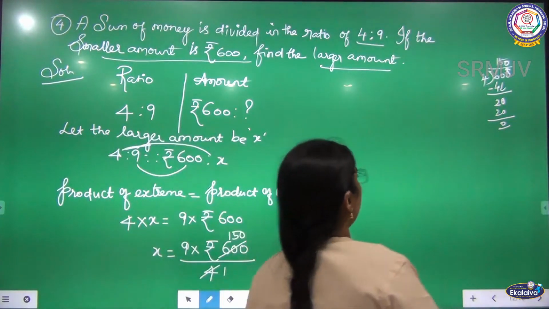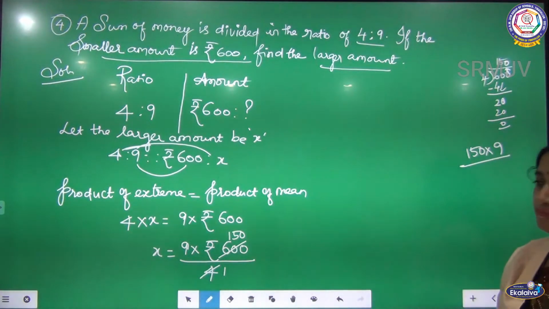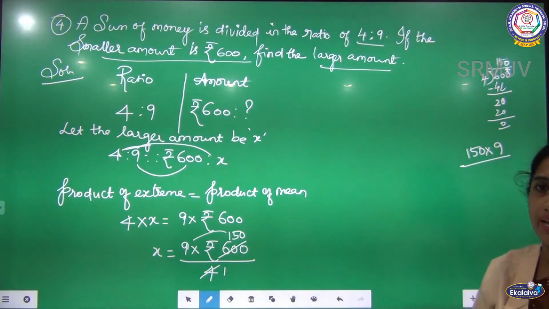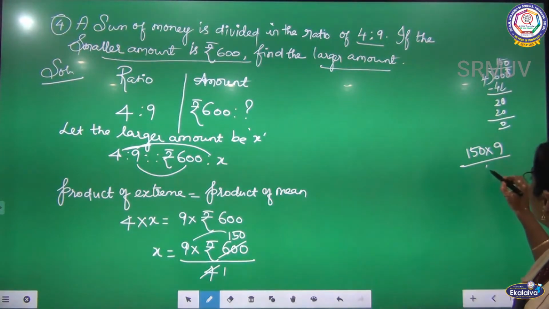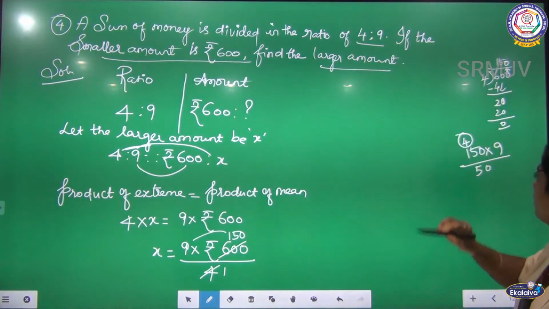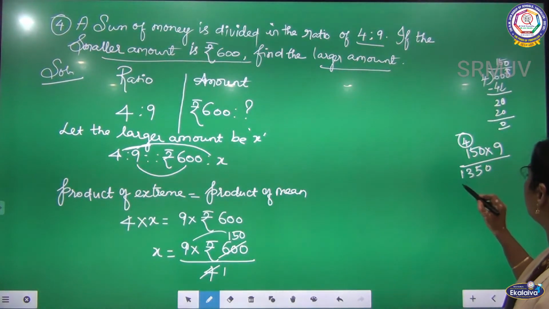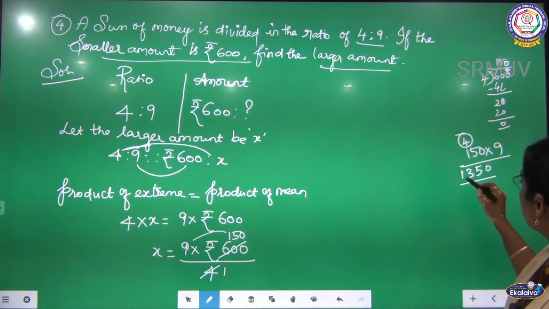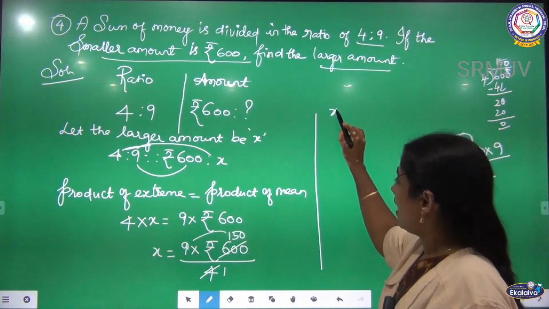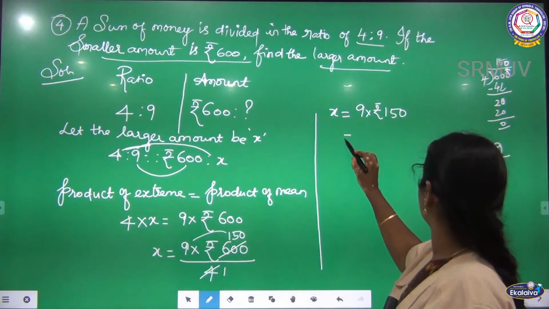150. Now this 150 I have to multiply by 9. Got it? Because these two I am going to multiply. What is there in the numerator I have to multiply after cancelling. So 9 zeros are 0. 9 5s are 45, so 4 carry over. 9 ones are 9. 9 plus 4 is 13. So what is the answer? 1350. Now listen, children, x is equal to 9 into rupees 150, which is